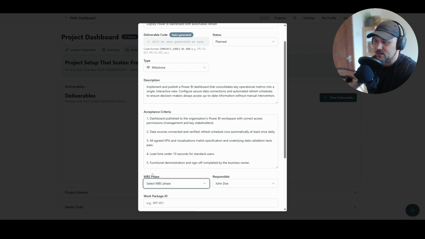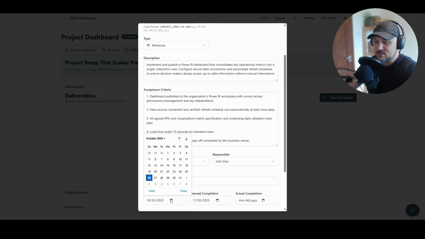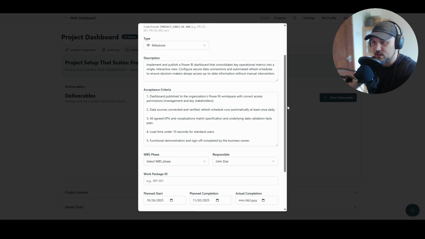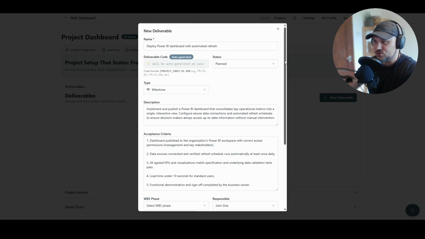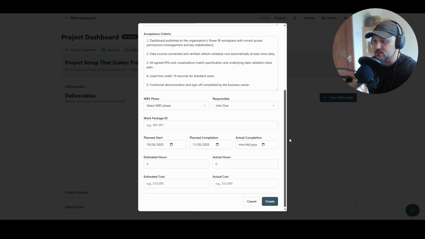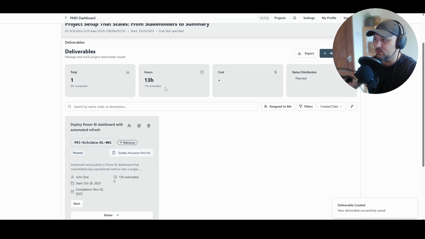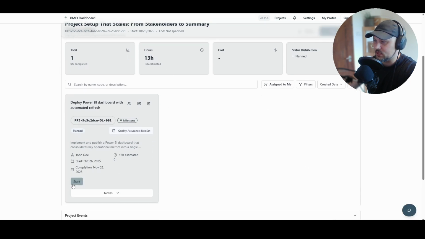It is not attached to a VBS phase right now at this point of the project creation, but we already have a responsible person who is accountable as we already set him up. We have a planned start, let's say it's today, and we have a planned completion, which is a week from today. And these are the basic information that needs to be filled with deliverable and create. And with that, our first deliverable is created and we can start it even. Okay, let's continue with step 4.